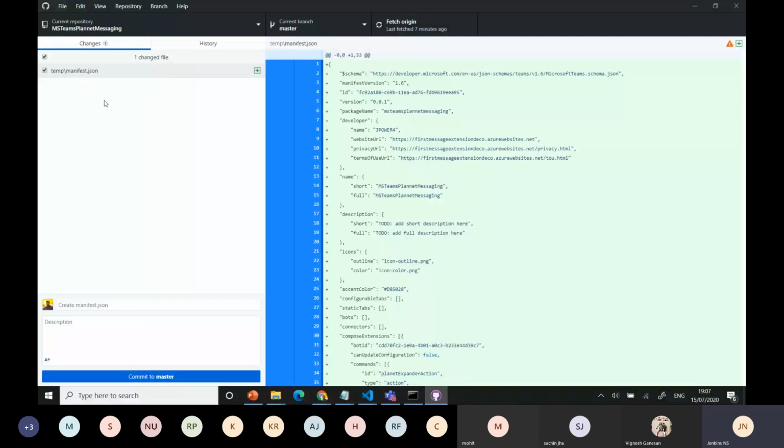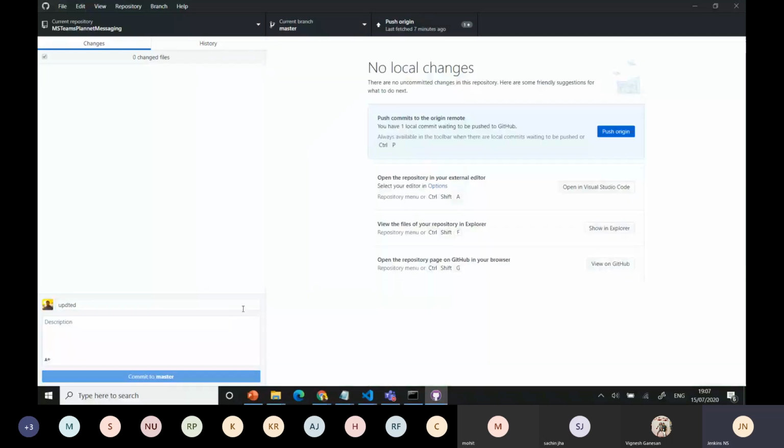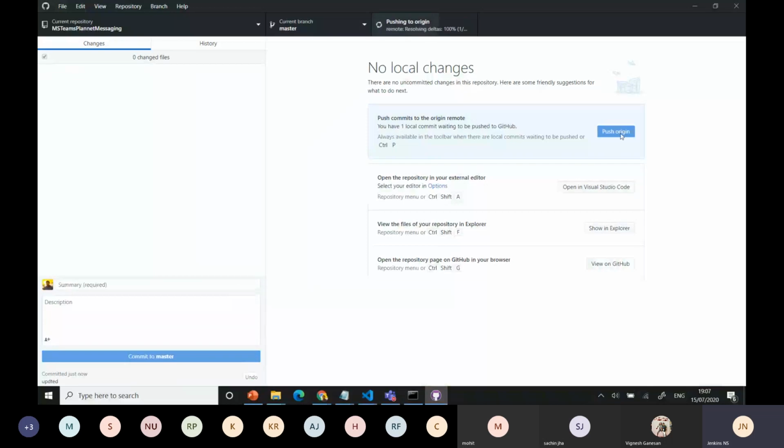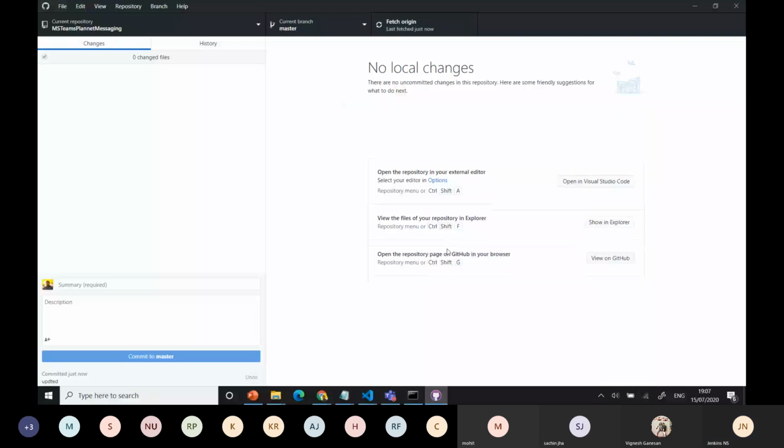Okay, updated, because of the URL changes, right? See all the URLs changed here, then commit, and you can push it to your GitHub. Now deploy to Azure using Git. Then you can go to the Azure portal again.